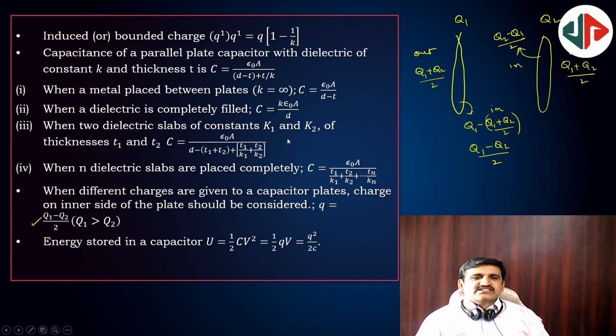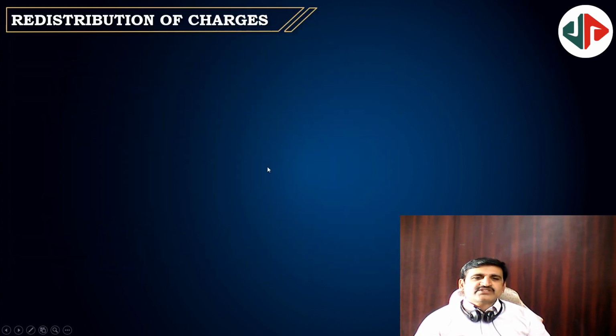Okay. Next, energy stored in a capacitor is U equal to half CV square. And energy density is equal to half epsilon naught E square. Distribution of charges.